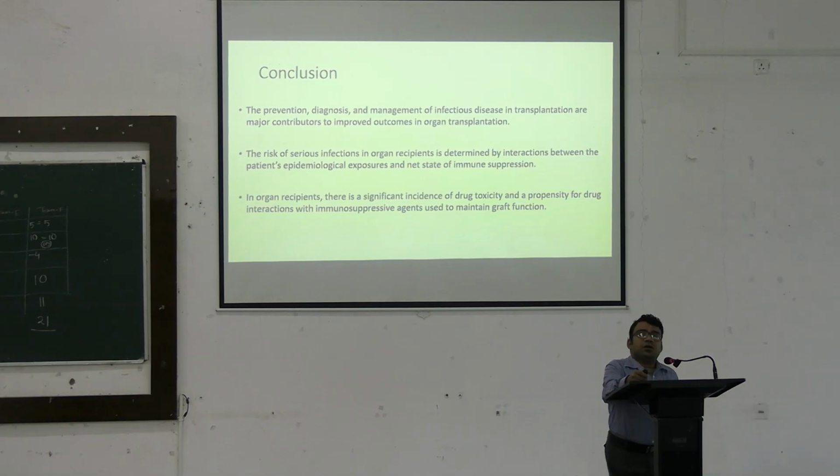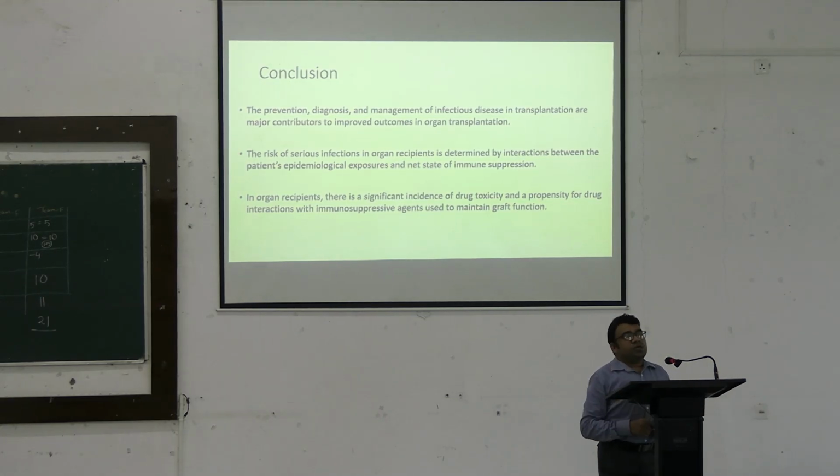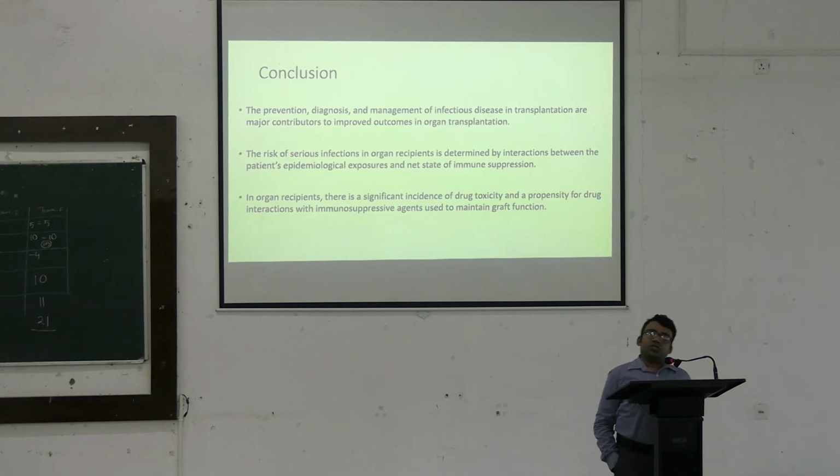Regarding prevention, we can take some steps before the procedure, during the procedure, and after the procedure. Before the procedure, we can screen the recipient for various viruses, bacterial infections, and latent infections like tuberculosis. We can assess the exposure history of the patient, including occupational, hobby related, or sexual history.